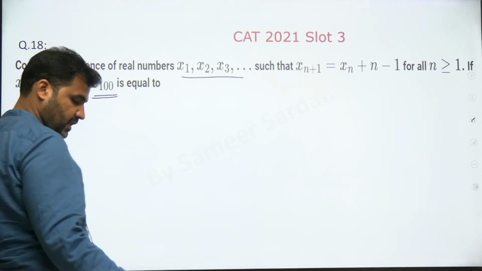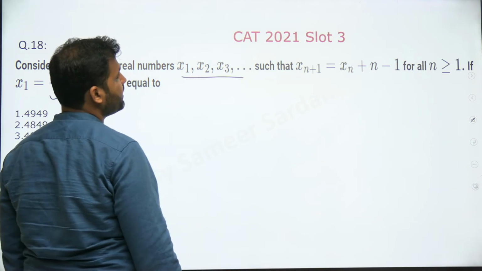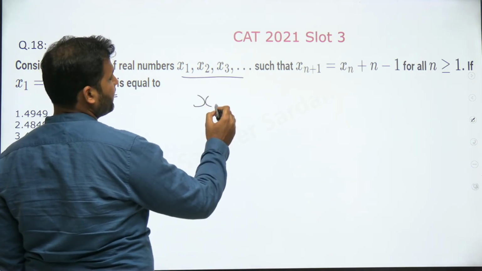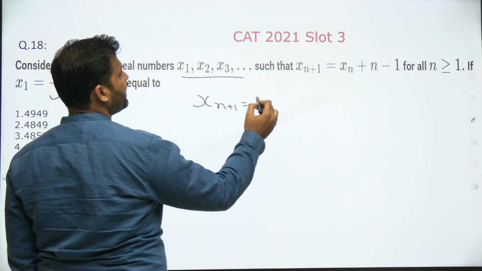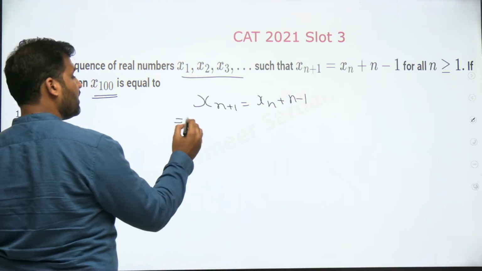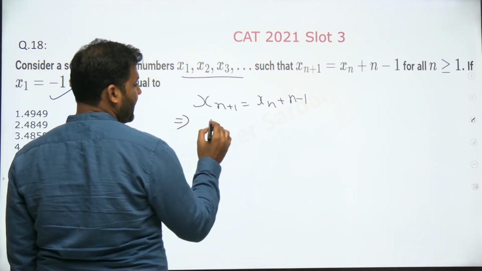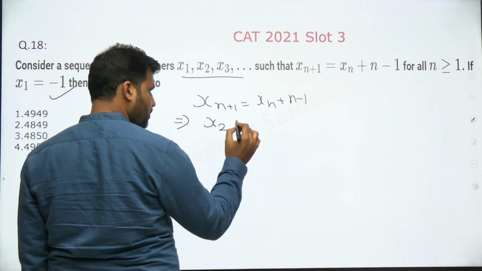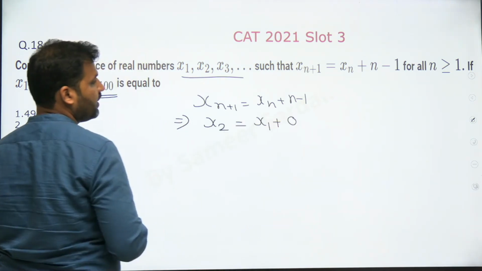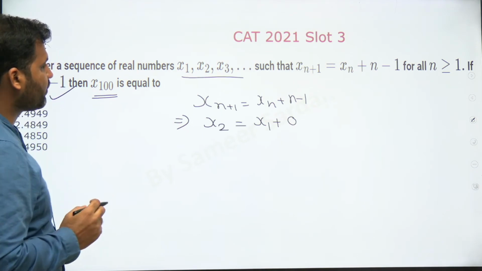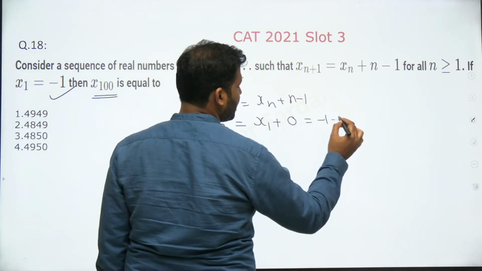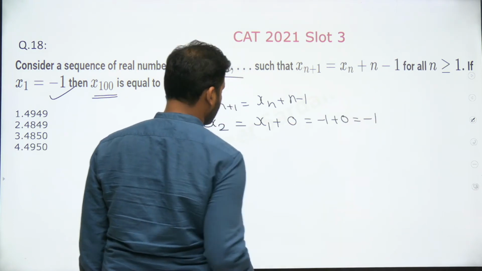See this, what you can do here is use the relation: x(n+1) is equal to xn plus n minus 1. Now, if I put n as 1 here, I'll get x2. x2 will be equal to x1 plus 0, right? n is 1, 1 minus 1 is 0. x1 is minus 1, so this will be minus 1 plus 0, that is equal to minus 1.